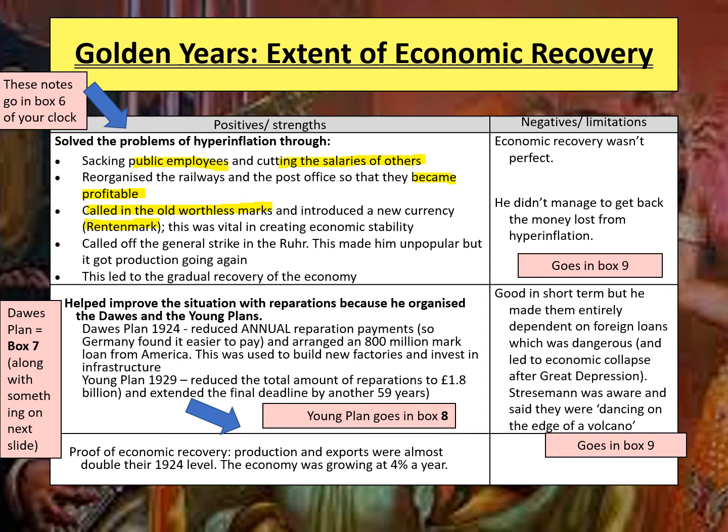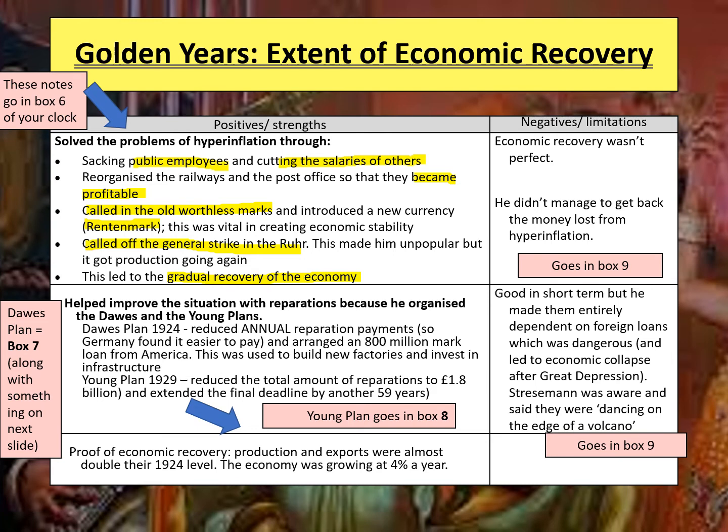He also called off the general strike in the Ruhr. This basically again made him very unpopular. It kept production going in Germany, and it got the workers back to work. This, of course, was really important for the economy. And actually, all of these things together led to a gradual recovery in the economy from 1924 to 29. Remember, the impact of hyperinflation was being felt in 1923. And so by 1924, once the old worthless marks had been brought in and the Rentenmark was established, and the strike was called off, things could then gradually improve throughout time.